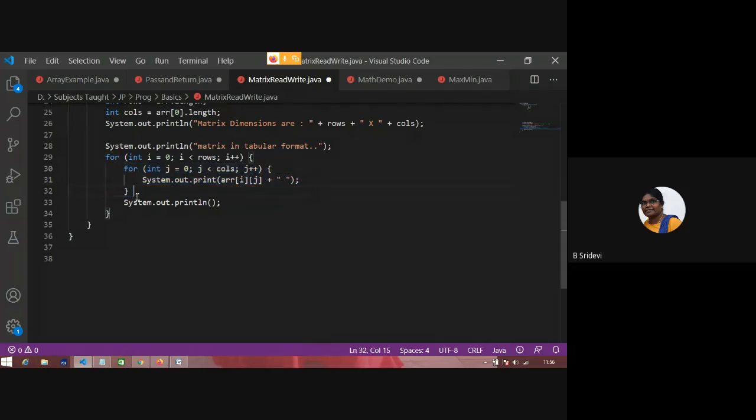After printing the first line, I went to a new line. Again I went to the second row and printed the whole second row. When i is equal to 0, we get 0,0, 0,1, 0,2 in that way. When i is equal to 1, we get 1,0, 1,1, 1,2 in that way. I hope you know the array indices. For that reason, I am not showing them. Otherwise, if you still have any problem, in the next class I will tell you. I'll just show this output. What is this? Matrix read write.